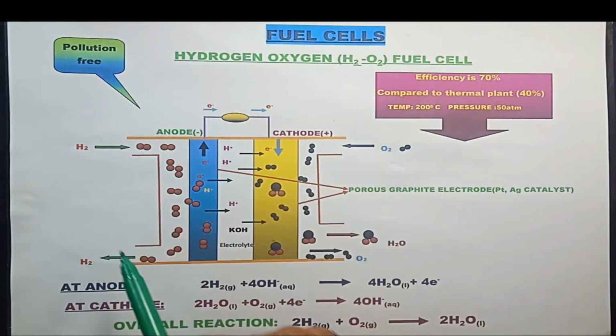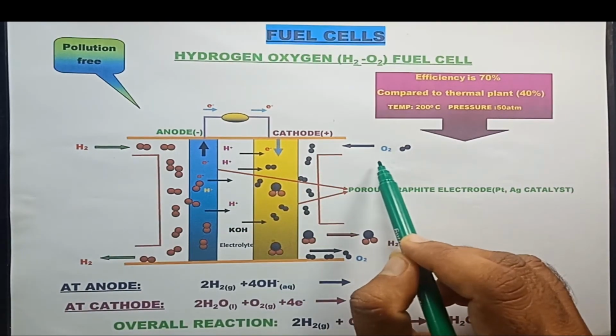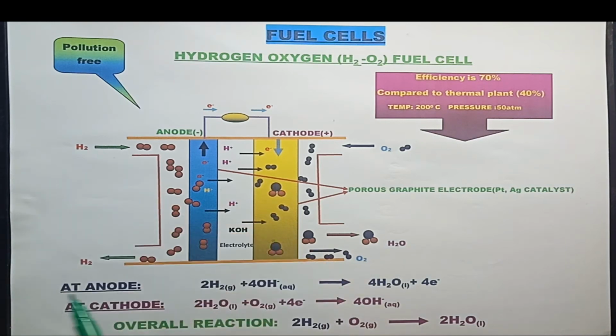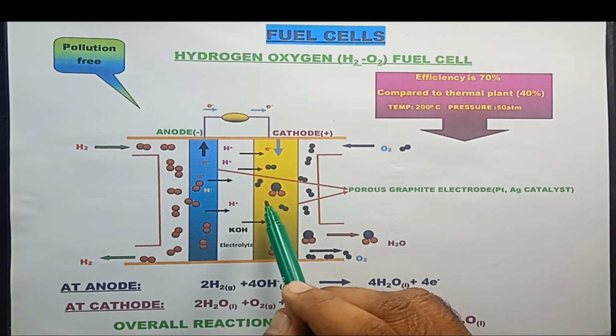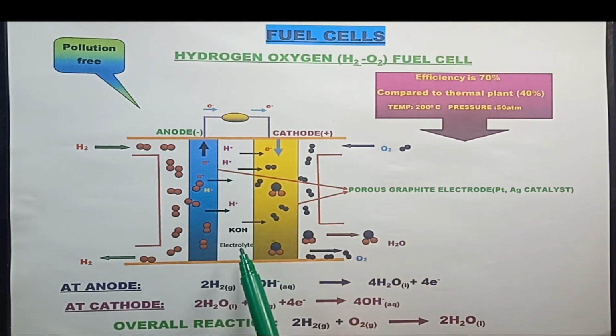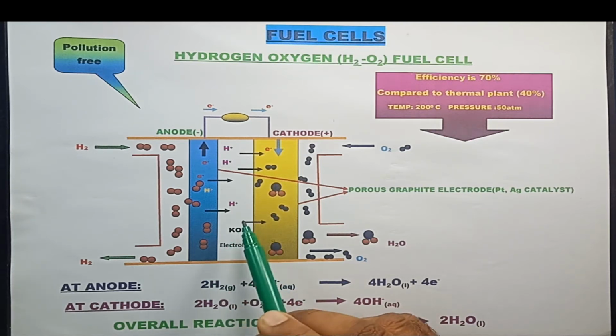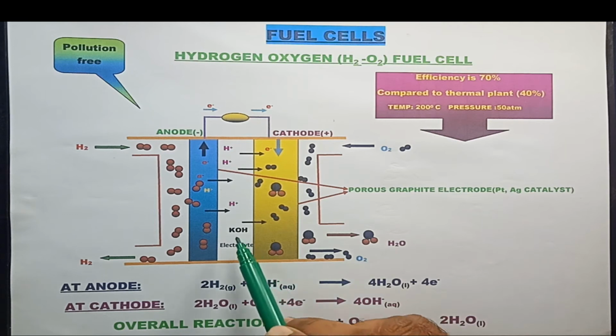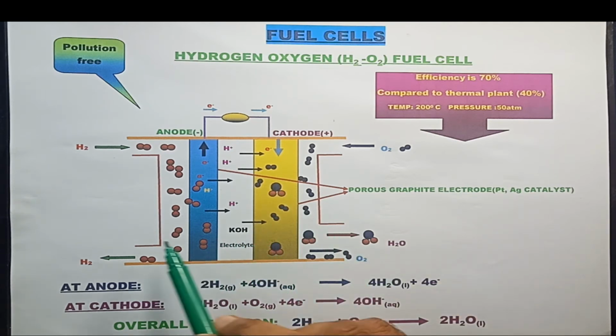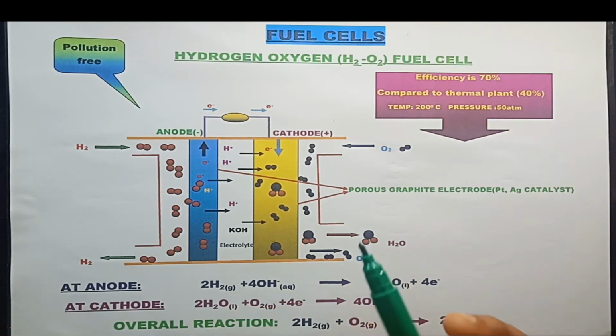This fuel cell consists of two inlets, one for oxygen and another for hydrogen, and two outlets, one for excess hydrogen and another for the product formed, that is H2O, which can be removed from this side. The inner walls of these electrodes come in contact with the third compartment, where the electrolyte is present, that is KOH or NaOH or phosphoric acid. We may use KOH, NaOH or phosphoric acid. This electrolyte dissociates to produce OH minus ions, that is K plus and OH minus ions. So here is the construction. Now I am going for the working.